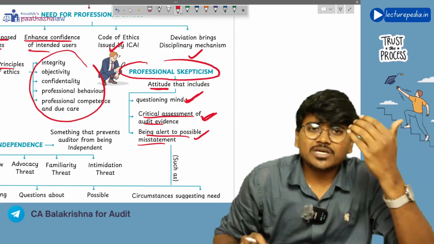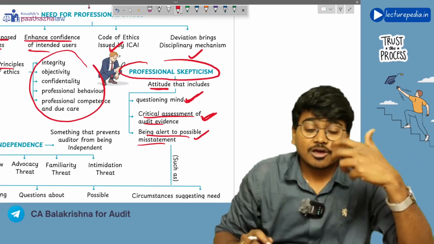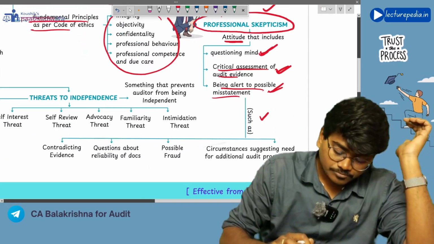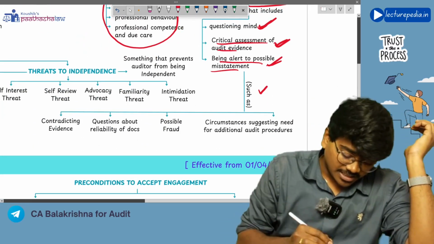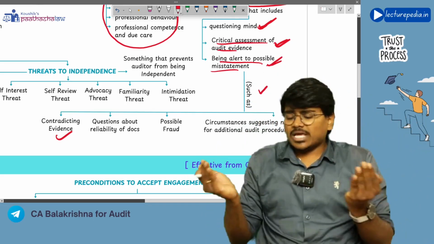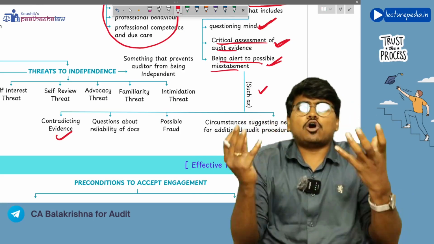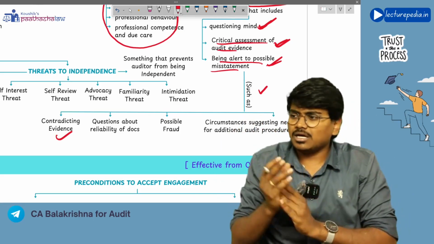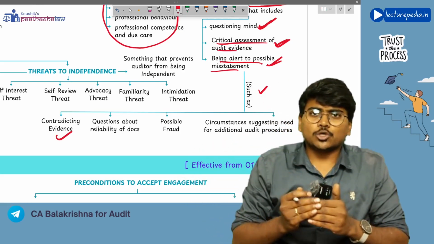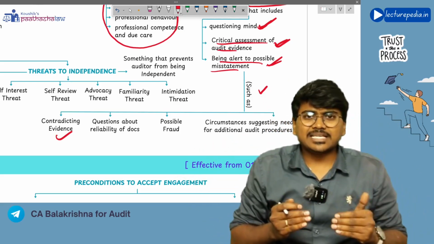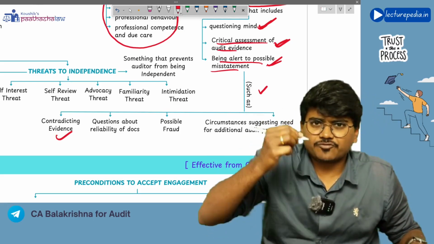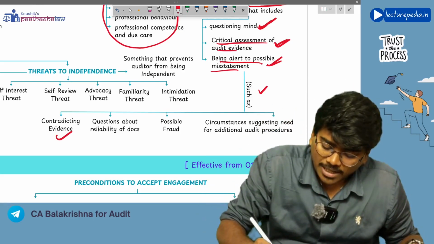What are some examples of situations where the auditor has to be alert? Such as the following examples: if there is contradicting evidence, meaning 2 evidences related to the same aspect are not matching. Let's say, for example, the debtors balance. For the debtors balance, internally you have obtained all the sales invoices made to that particular debtor, and if you total those sales invoices, it shows 1 crore rupees.